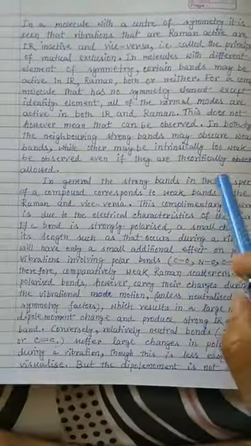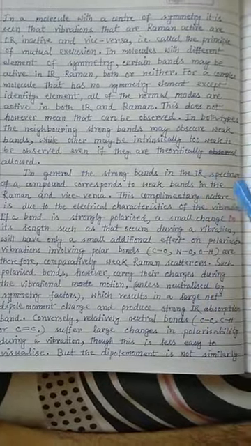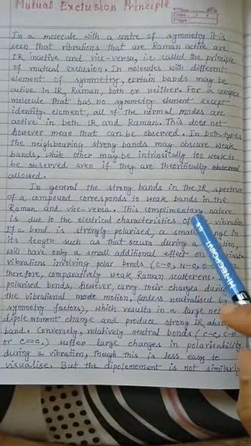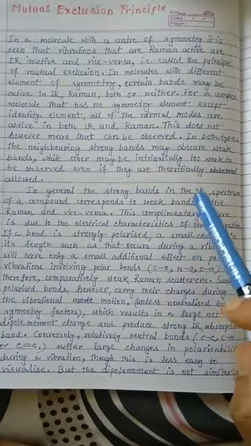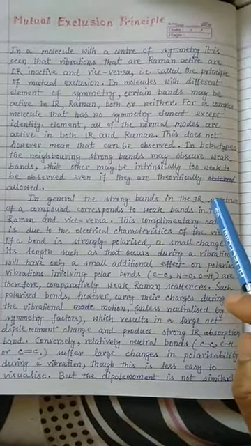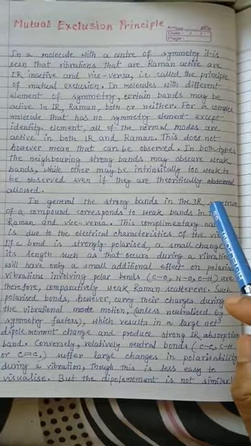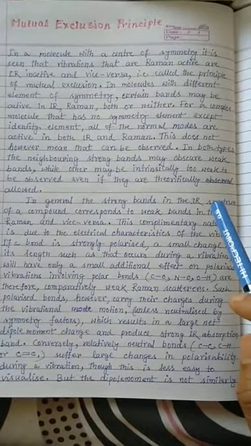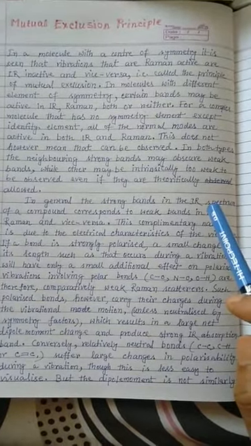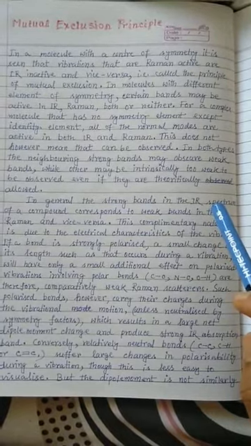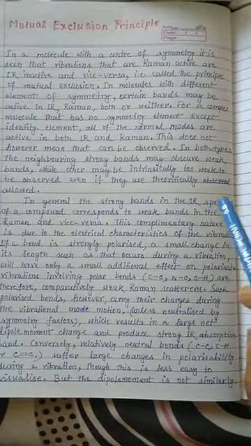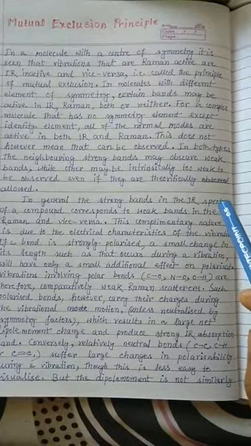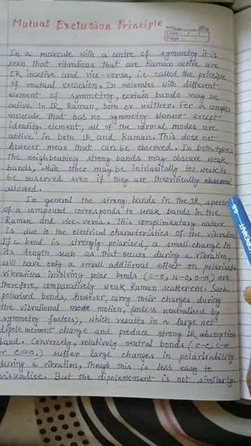Okay. So in general, a strong band in the IR spectrum of a compound corresponds to a weak band in the Raman spectrum and vice versa. So what does it exactly mean? In the rules we have just seen that for centrosymmetric molecules, if a certain vibration appears in the IR spectrum, then this vibration will not appear in the Raman spectrum. And for non-centrosymmetric molecules, there might be a possibility of the appearance of the vibration in both IR and Raman.